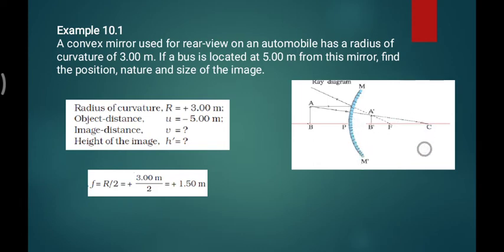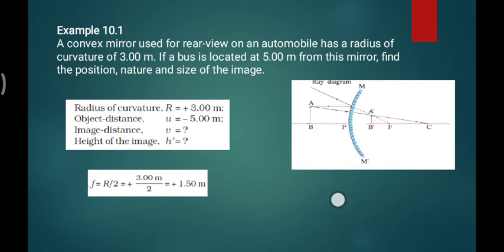It is the center of the sphere from which the mirror is cut out; this distance from the center to the pole is 3 centimeter. If a bus is located at 5 meter from the mirror, find the position and nature of the image that will form inside the mirror.